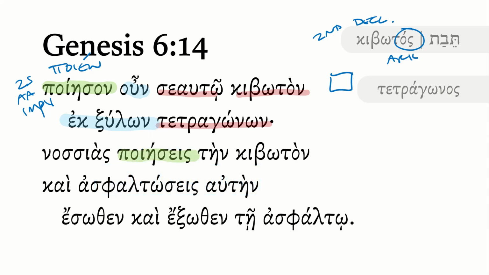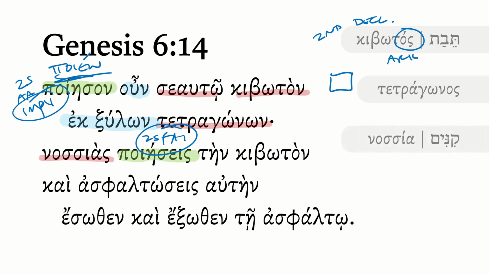So you will make, so poieses there. So notice we're pivoting now using the same verb here, but now this is a second singular future active indicative, although a future active indicative often will have an imperatival force. And so in a certain sense, these are functionally the same in terms of their ultimate locutionary effect, if you will. So you will make nasias. Now this is interesting because nasia and the Hebrew in the Masoretic, kinim here, typically means nest. It's what a bird would sleep in. So I was like, oh, that's kind of interesting.